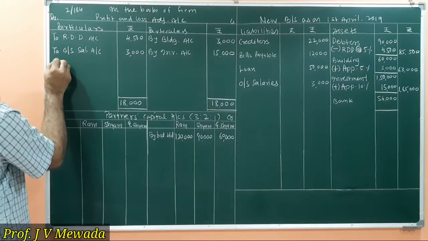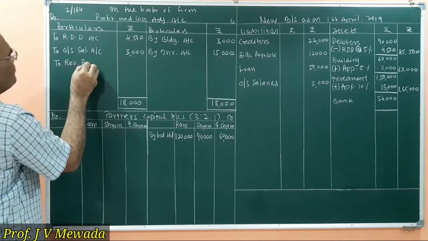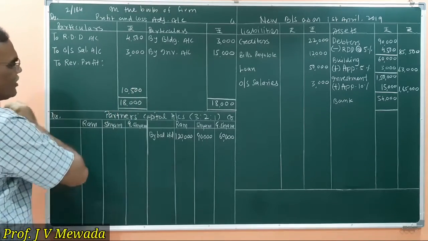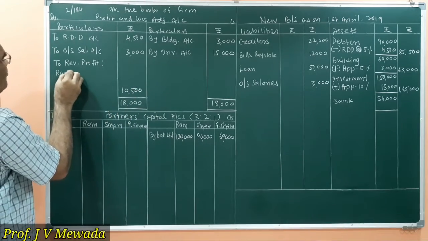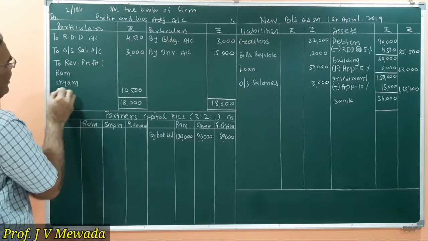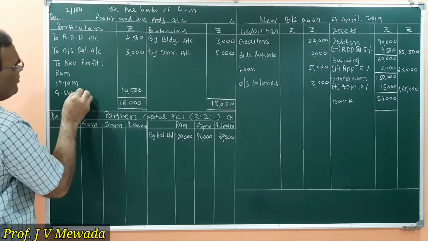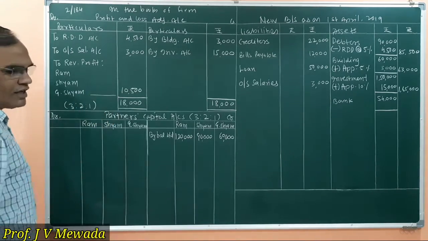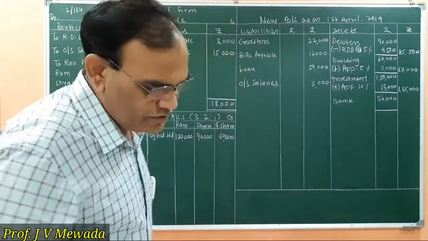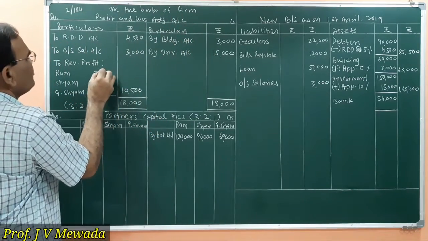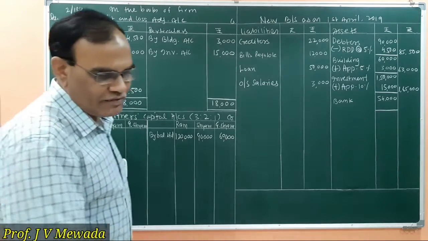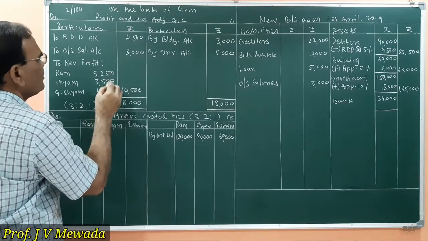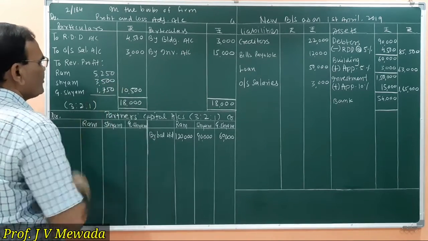So to revaluation profit 10,500, that we are going to distribute to Ram, Shyam and Ghanshyam in the ratio 3:2:1. Okay, so we'll get the amount 5,250, and we are having 3,500 and 1,750.